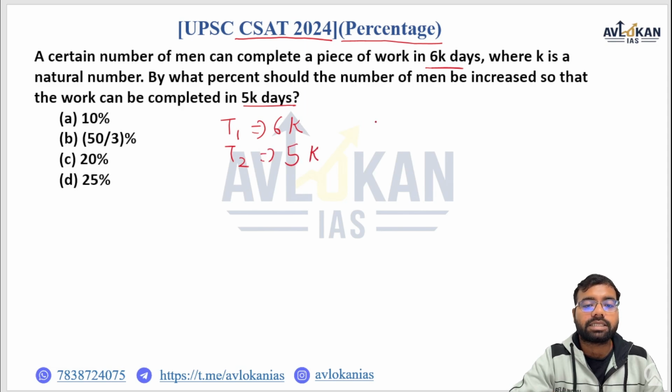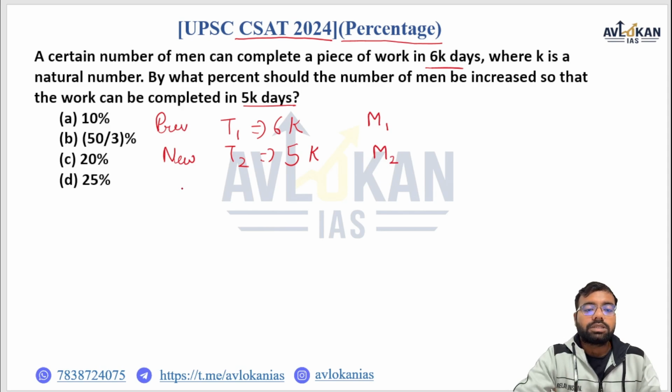Now let us assume that previously, let me write here, previously, and this is new time. Previously I was having time as 6k and new time is 5k. Now previously let me say that I was having M1 persons and now I am having M2 persons. So let's look at the concept. The total amount of work that we were doing previously is the same.